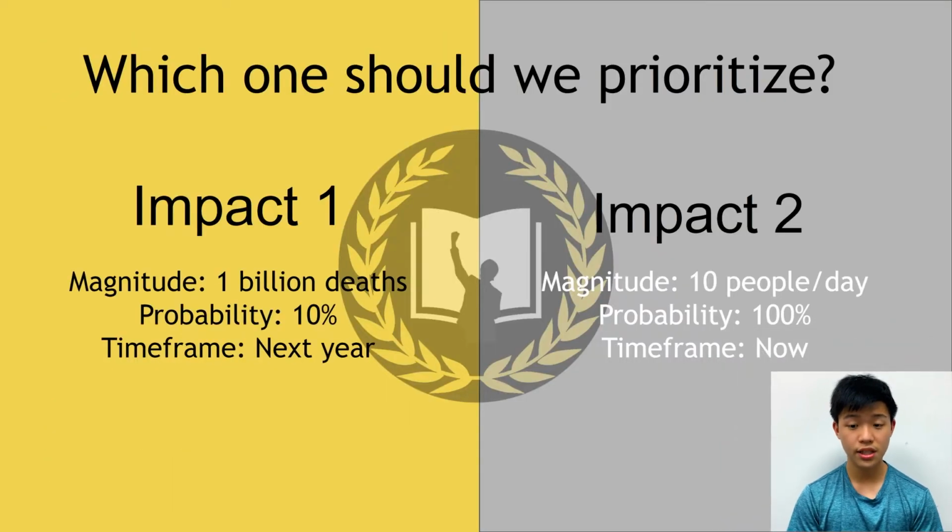So let's set a scenario for us to evaluate. Impact 1 has a magnitude of 1 billion deaths with a probability of 10%, and it will happen next year. Impact 2 has a magnitude of 10 people per day, and the probability is 100% because it is happening now. Which one should be prioritized? One could argue that impact 1 outweighs because it kills 1 billion people. Well, someone could argue that there is only a probability of 10%, meaning more likely than not, impact 1 will never happen. One could also argue that the second impact outweighs because killing 10 people per day will eventually kill more than 1 billion people, meaning we should prioritize saving 10 people per day before we prioritize 1 billion deaths.